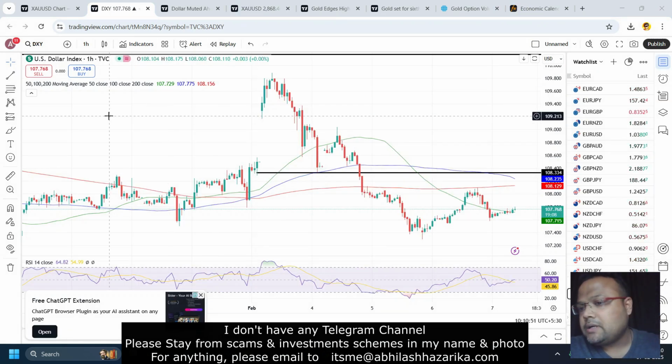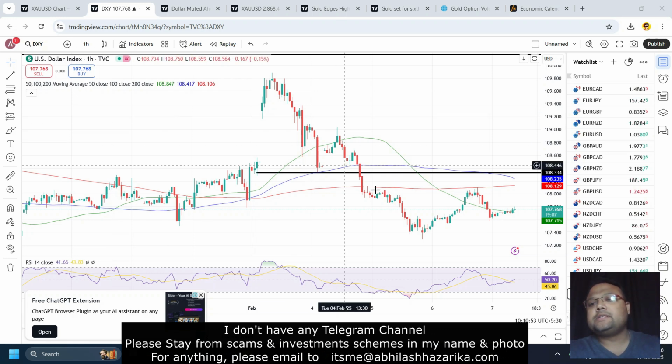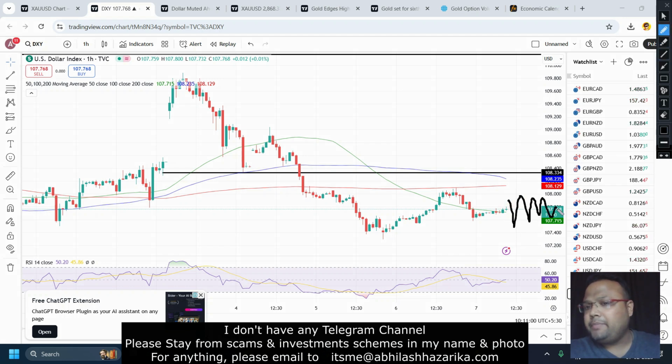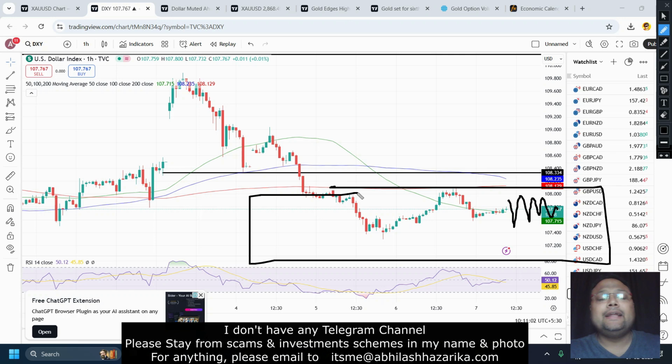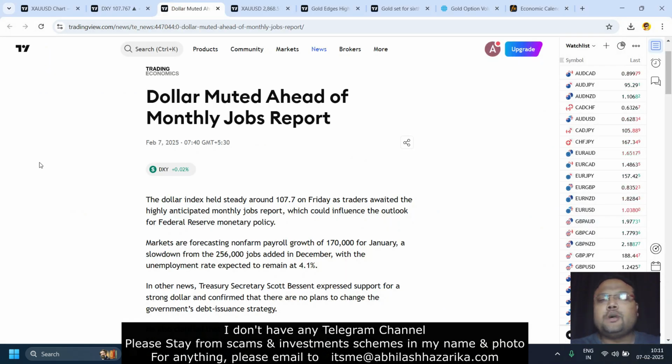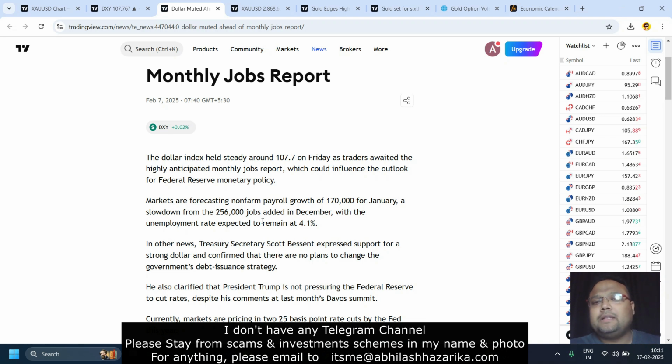So this is the hourly chart of DXY, US dollar index in front of us, and dollar index is already flat. And we can expect that dollar will remain like this till NFP, and we can expect a silent market. If you look at the news, then we can see dollar muted ahead of monthly jobs report. So before NFP, we can expect the dollar index to remain like this. You can see that last month the number was around 256K, and this month they are expecting 170K jobs.